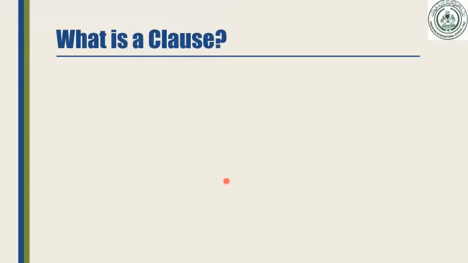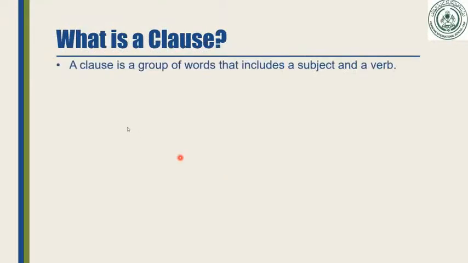Now, dear students, we are going to start our second topic, clause, noun clause. But same as before, to start the noun clause, we must know what a clause is. Now, a clause is a group of words that includes a subject and a verb. First I told you about the phrase, that the phrase is a group of words which does not contain a subject or a verb. Okay, and here clause is the opposite of it. We say a clause is a group of words that includes a subject and a verb.